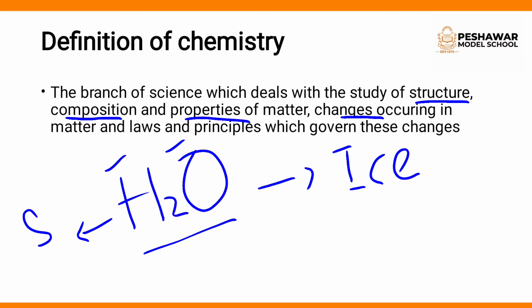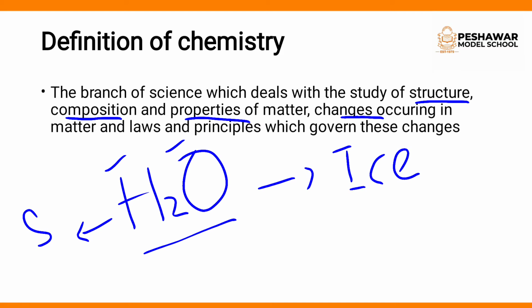It means that water can be converted into a frozen state, ice, and it can be boiled and converted into steam vapors. And then the laws and principles which govern these changes. In chemistry, you are going to study all the laws and principles under which these changes are observed.